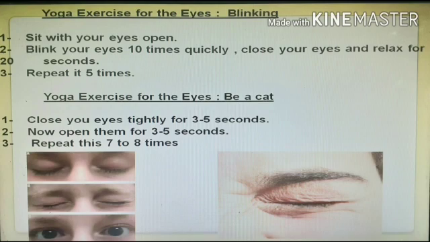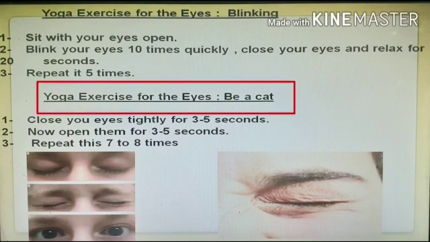Third point, repeat it 5 times as shown in the picture. You have to open your eyes, then blink, then again close them, then blink for at least 10 times quickly, and then close your eyes and relax for at least 20 seconds.